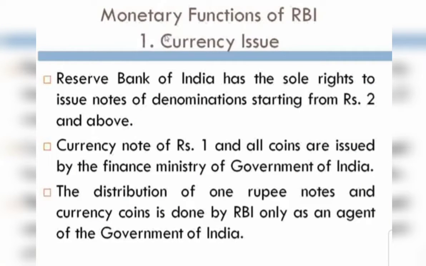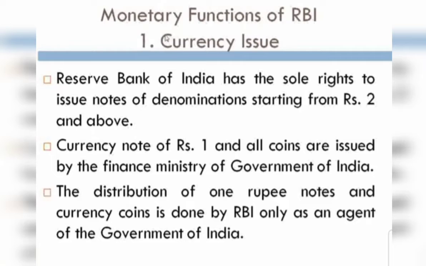Now in the monetary functions of RBI, our first point is related to currency issue. Currency is issued by the RBI, that we all know. But there are some points that we need to take into consideration. The Reserve Bank of India has the sole right to issue notes of denomination starting from rupees 2 and above, like 2 rupees note, 10 rupees note, 20, 50, 100, 500, 2000. These are the notes that are issued by the Reserve Bank.